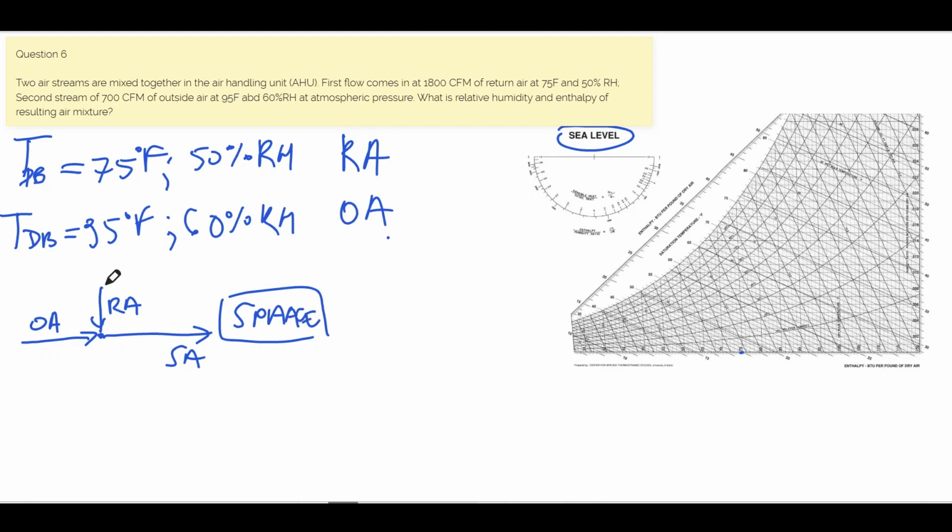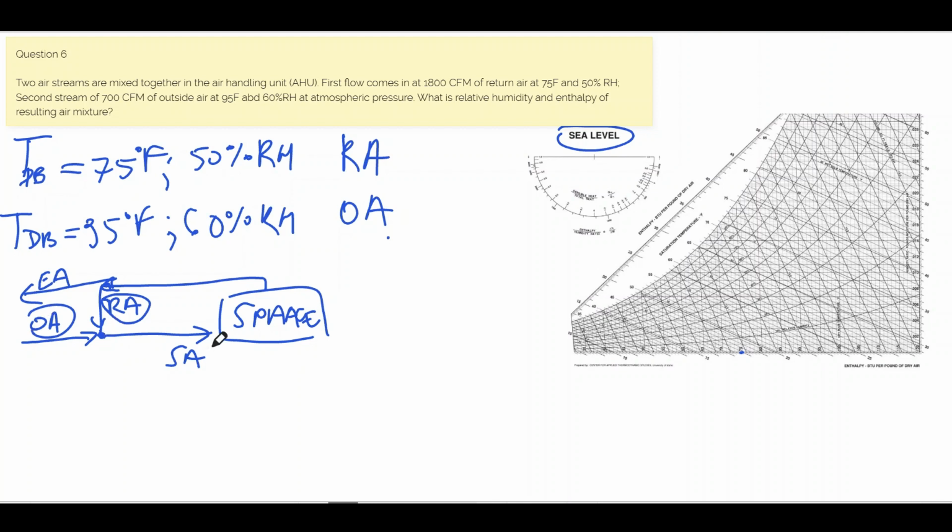What happens in the space, then you have this return air that comes out, and you have exhaust air. So in the problem, we only have return air and outside air that mixes, and we have new supply air.